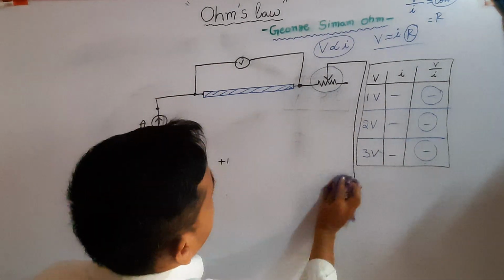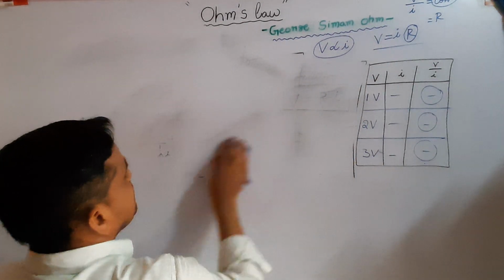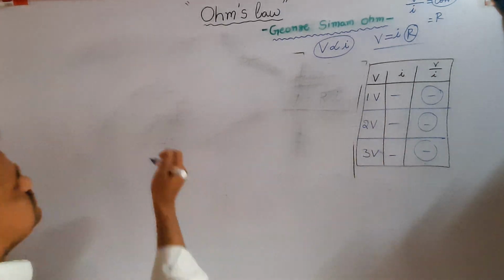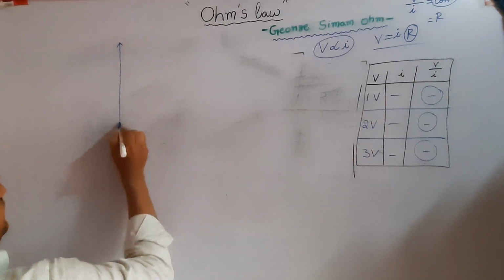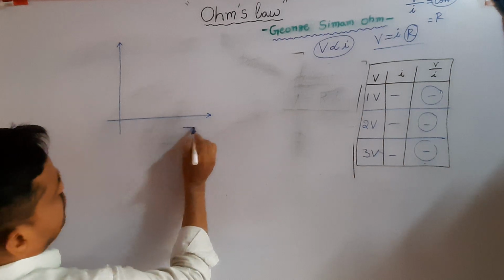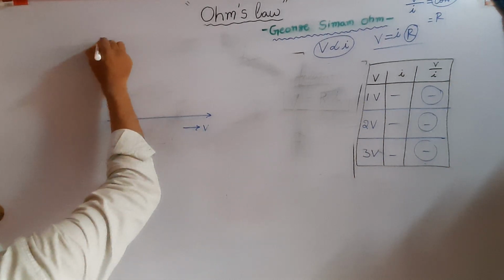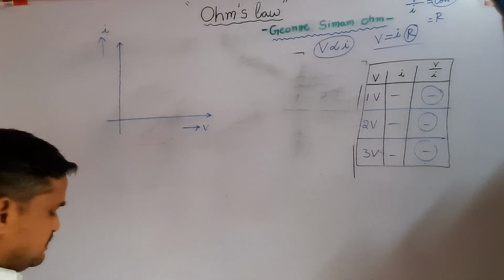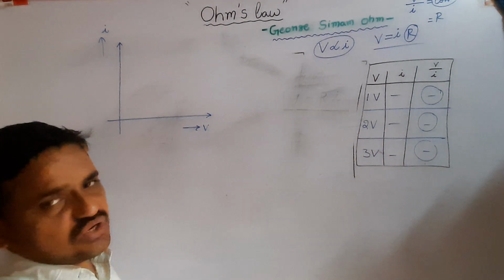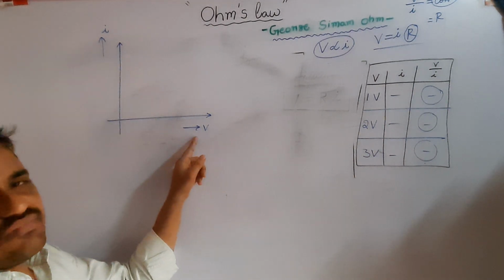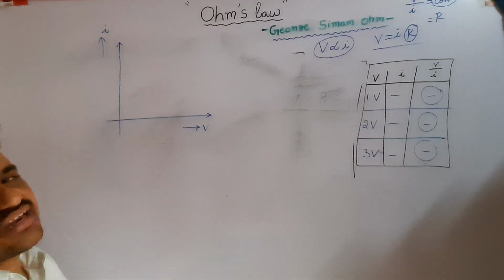By using this table, draw a graph between potential difference values and current values.